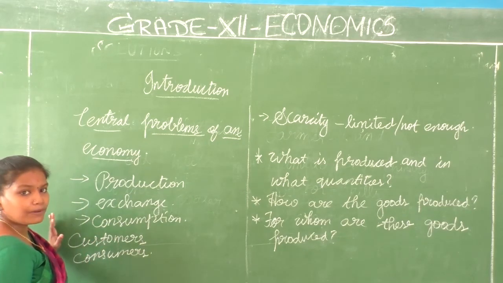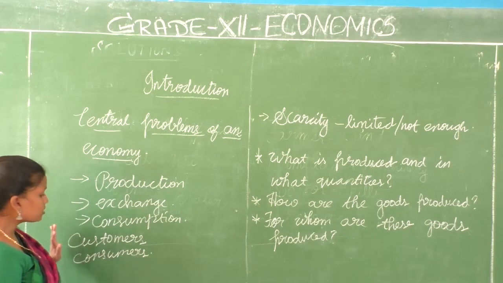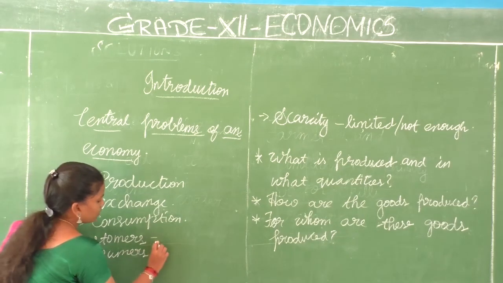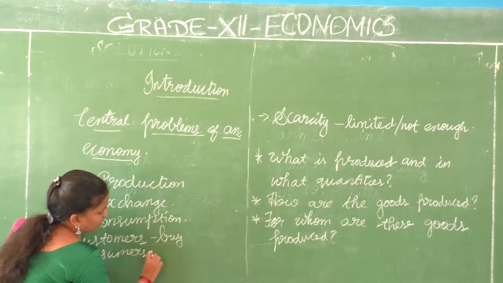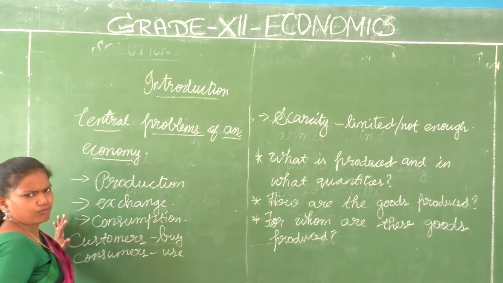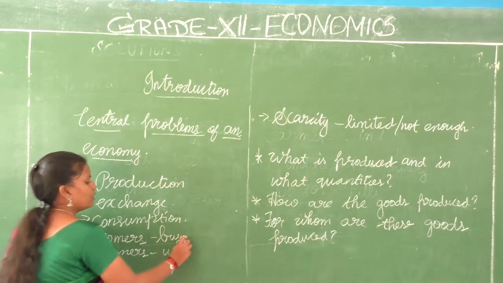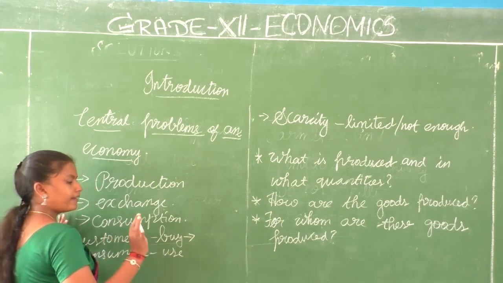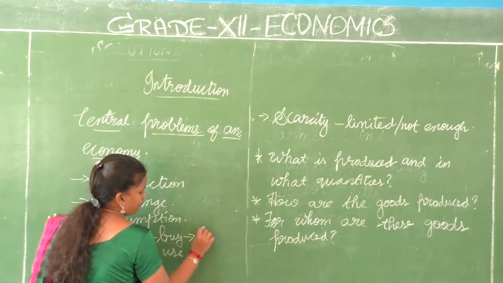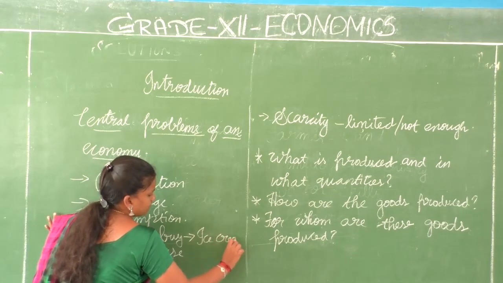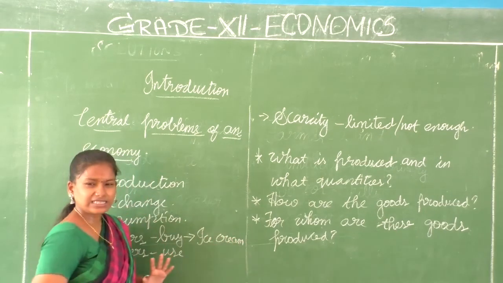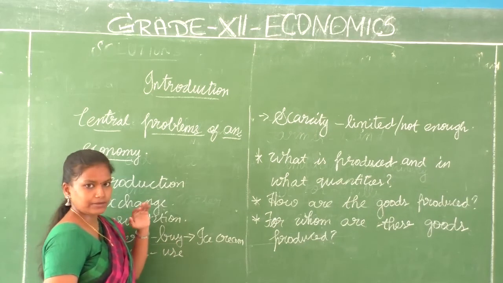Customers are the people who buy the product, consumers are those who actually use it. They just buy it, they just use it. How? For example, I am buying ice cream. I wish to eat ice cream. I love ice cream, so I bought ice cream.